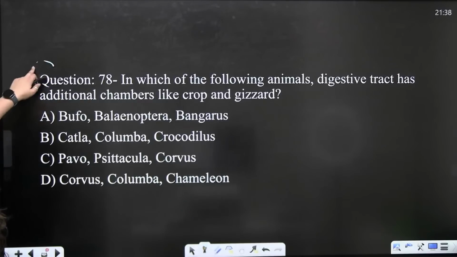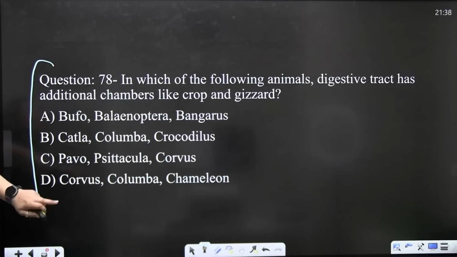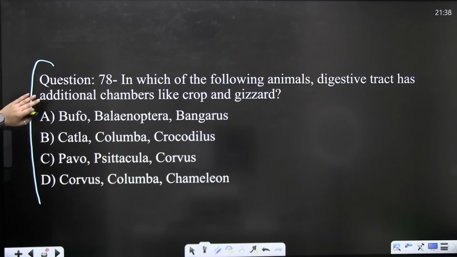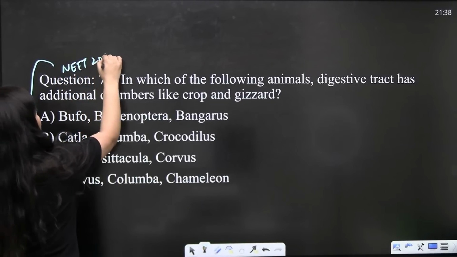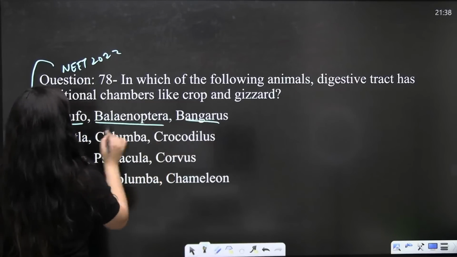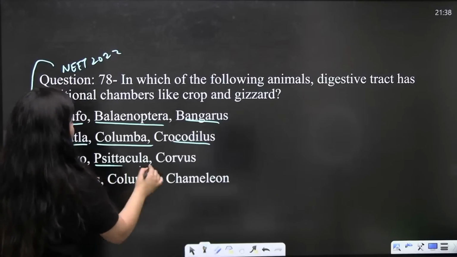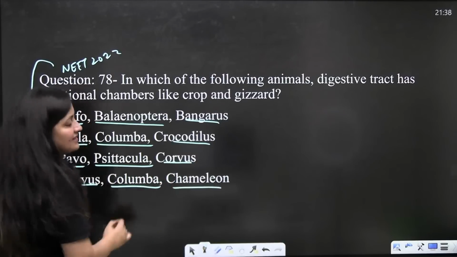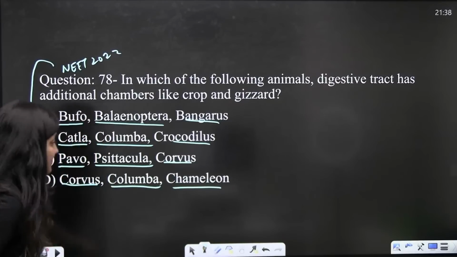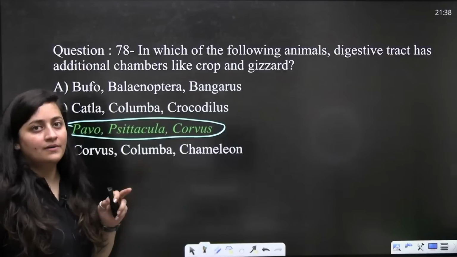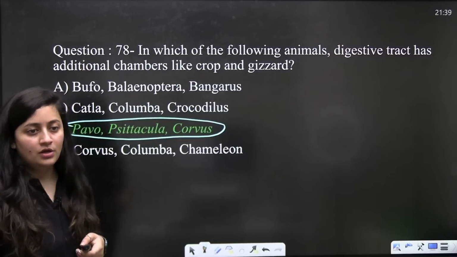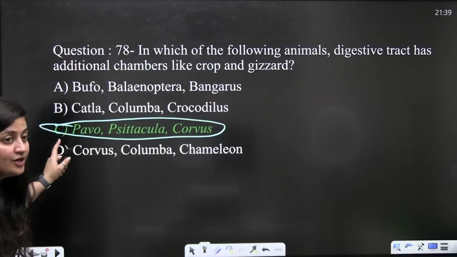Right? So in which one of the following animals does the digestive tract have additional chambers like crop and gizzard? But it's a NEET 2022 PYQ, right? They are asking for the crop and gizzard. We even study that in the case of cockroach, but here the answer is from the birds. So these three are birds, your peacock, your parrot, your crow. Okay, so it's a NEET 2022 PYQ.